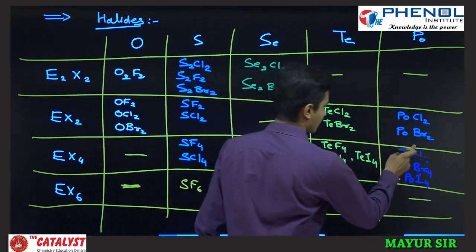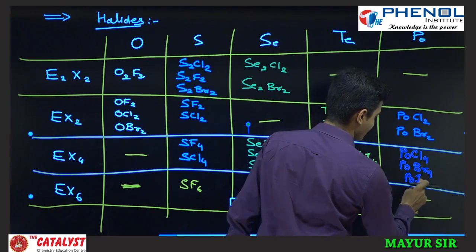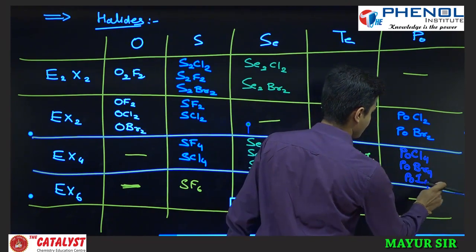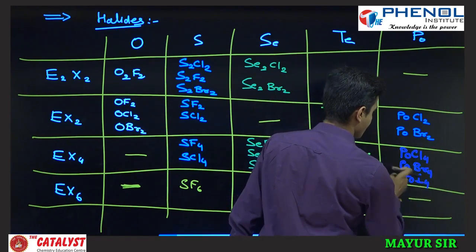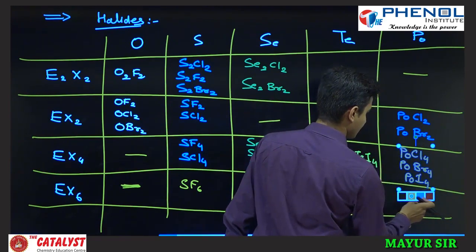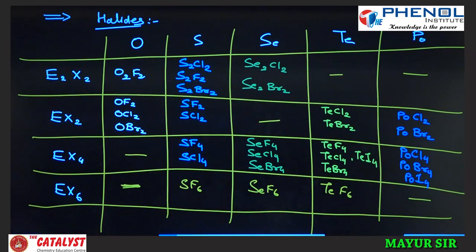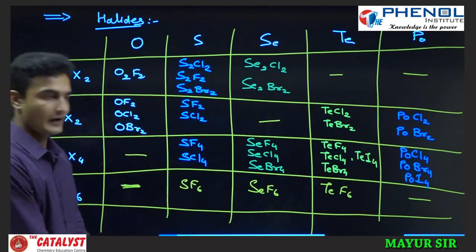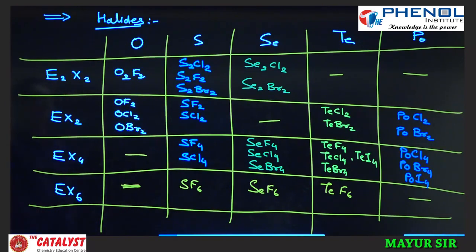Again, if you don't see this color, we will convert it into a different color. So this is the halogen table. These are all the possible halides for the 16th group family.